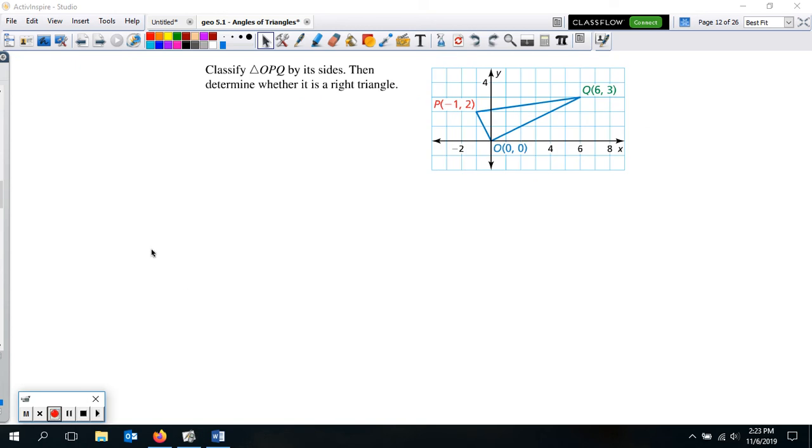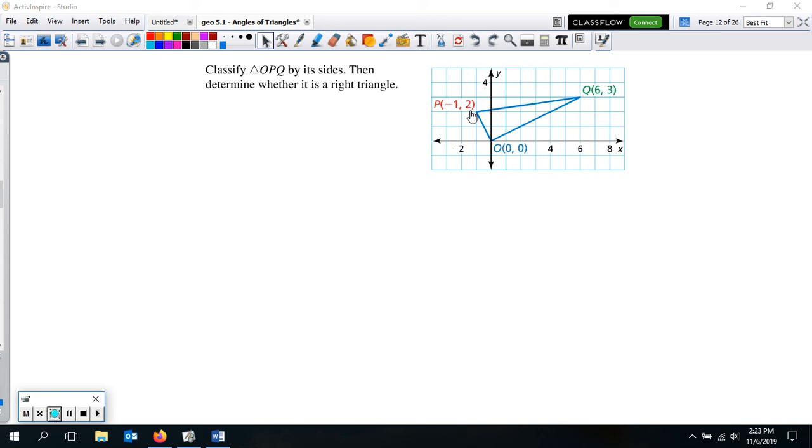All right, so our next problem is going to look something like this. It's going to give us a picture of it, and we need to classify it by its sides, and then determine whether it is a right triangle. And so to classify it, that's those 3 names. Is it scalene? Is it isosceles, or is it equilateral?